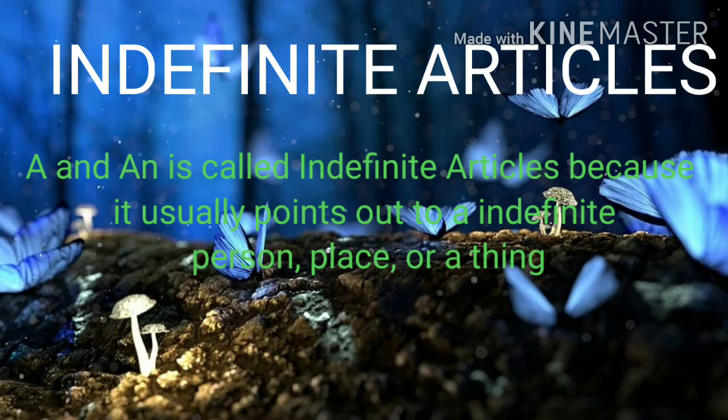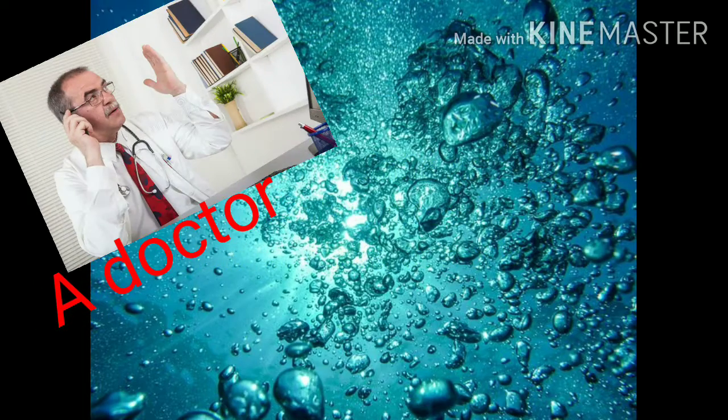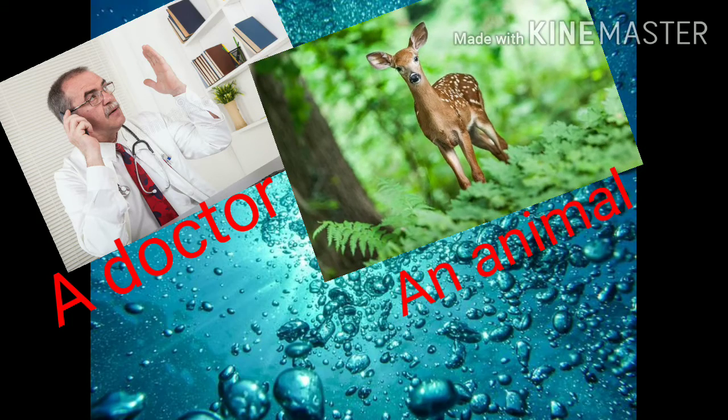Indefinite articles. A and an are called indefinite articles because they usually point out an indefinite person, place, or thing. Examples: a doctor, that means any doctor; an animal, that means any animal.